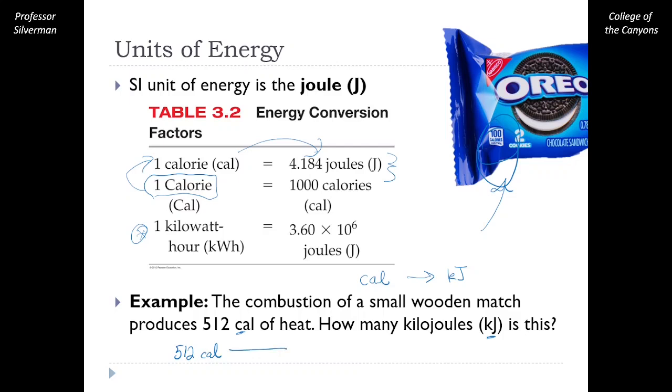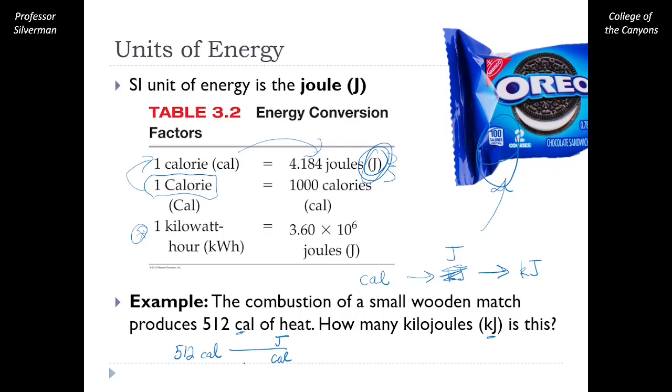Then we can try to set up our fraction. Let's cancel out the value that we don't want to have. Let's make sure that we have the value that we do want. Oh, and just kidding, this is not kilojoules, this is regular joules. So we can take a stop in regular joules and then convert over to kilojoules, a second step.